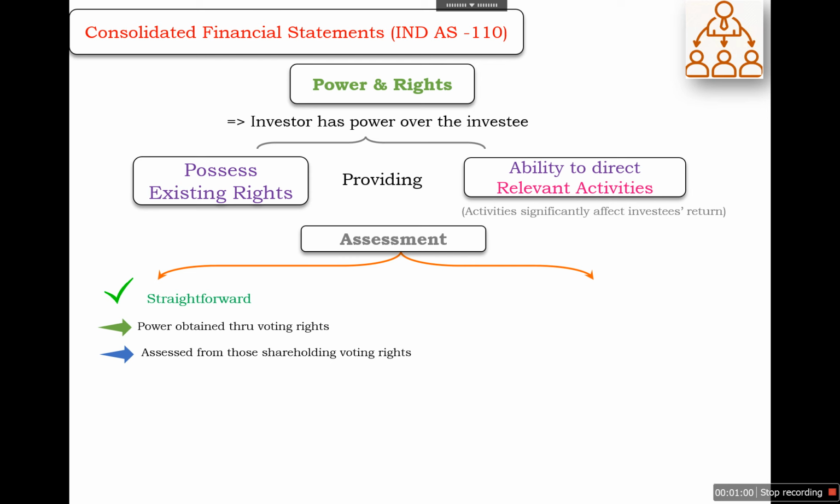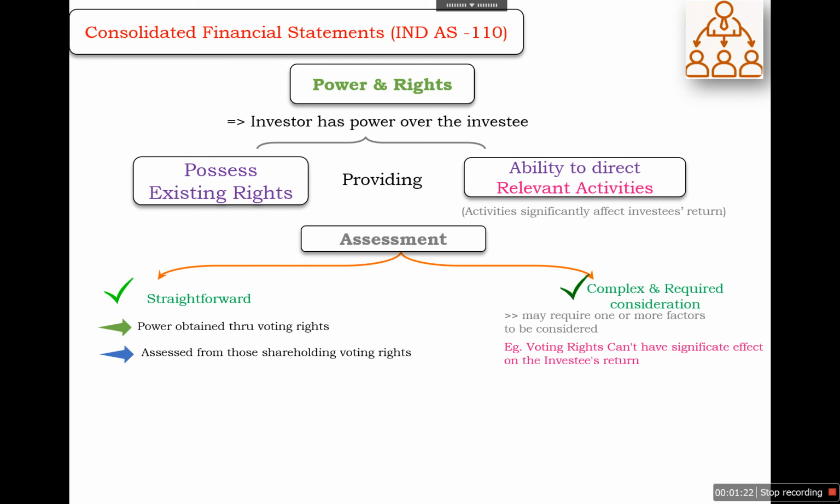In another scenario, it may be complex and require other considerations also, and we need to consider other factors because the voting rights are not those rights that provide the ability to direct the relevant activities affecting the investee's return. For example, if the voting rights cannot significantly affect the investee's return, this may be in a case where voting rights are just for admin work only.